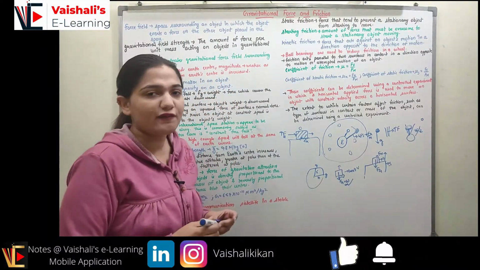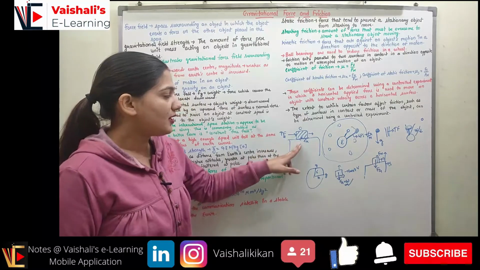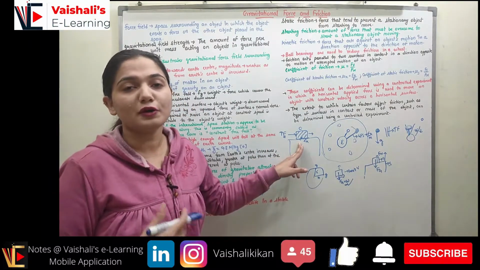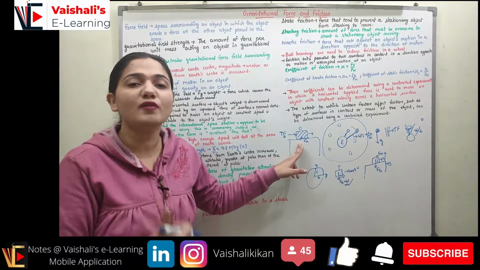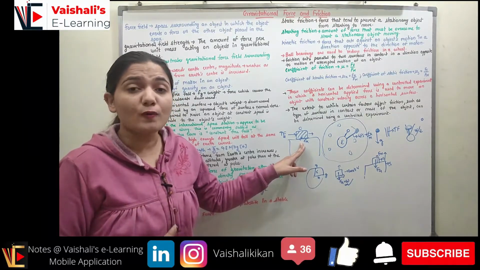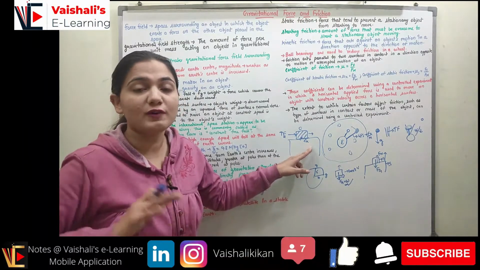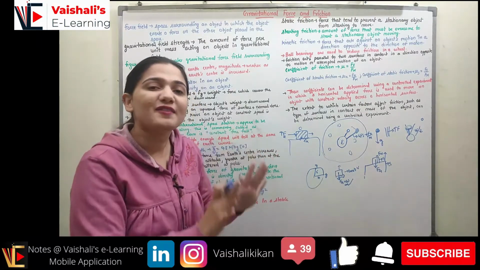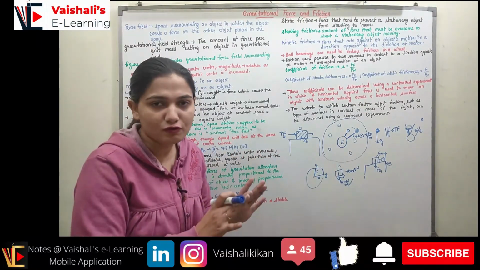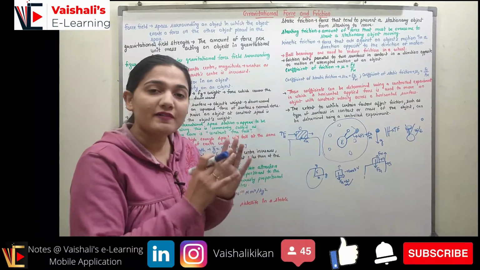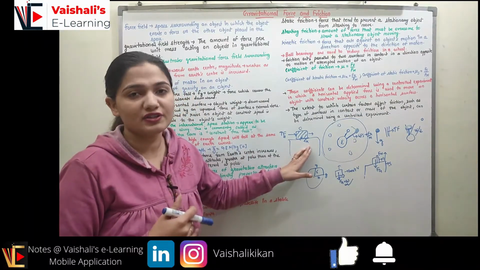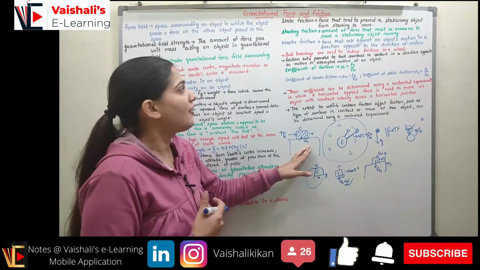This is my kinetic frictional force, right? So now I hope you understood what is the static frictional force and what is the kinetic frictional force. The maximum of the static frictional force is always greater than the kinetic frictional force. Once the body starts moving, it will try to continue its state of motion, and thus the body will be having less kinetic frictional force than the maximum static frictional force.